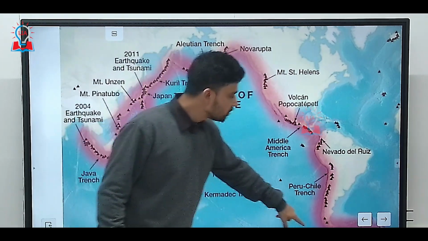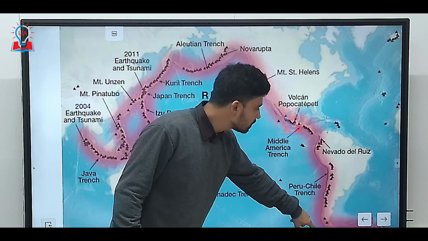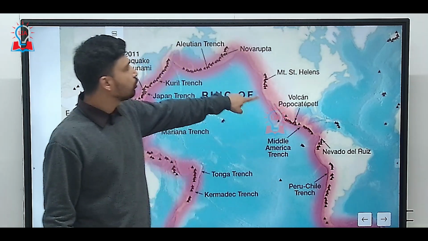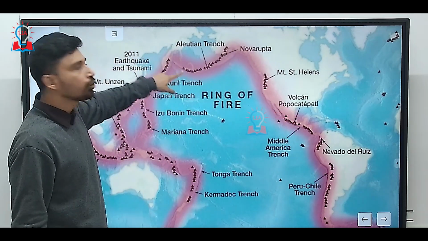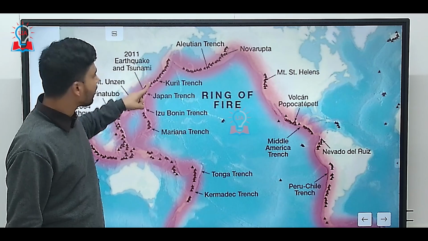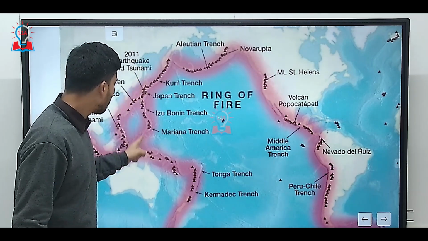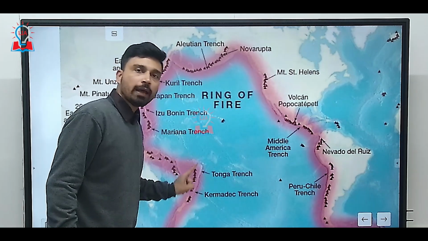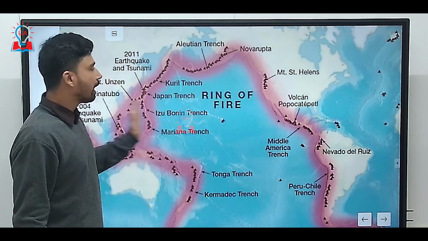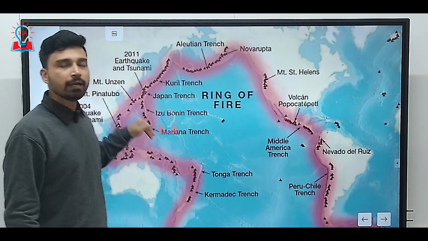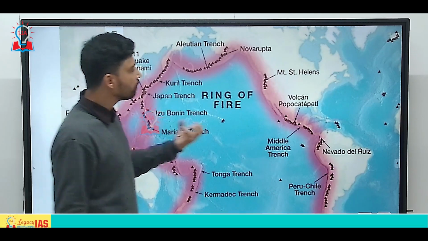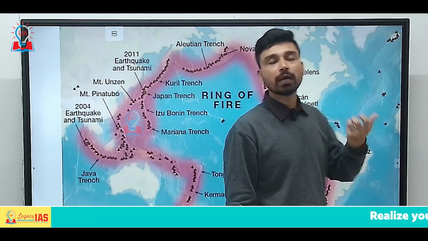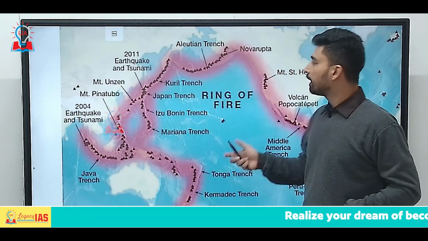As you can see on this particular map, right from South America going all the way up to North America, then further to the Aleutian island chains, then to the Kuril Islands of Russia, then Japan, Philippines, Indonesia, and all the way to New Zealand, we have a subduction of the Pacific plate. Whenever this subduction generates a high magnitude earthquake, it obviously can trigger a tsunami.